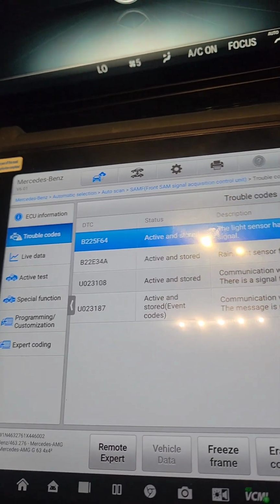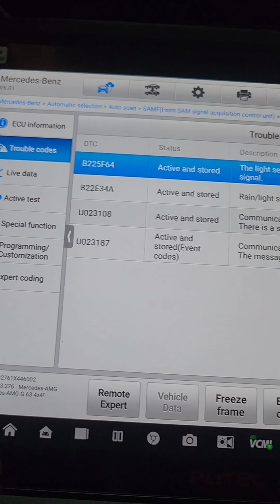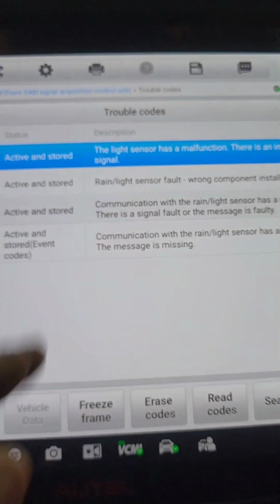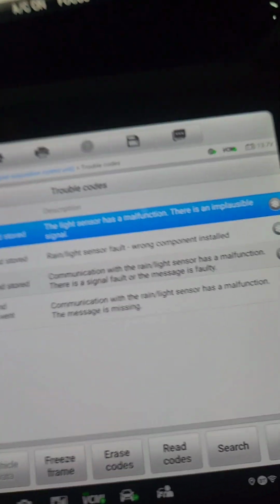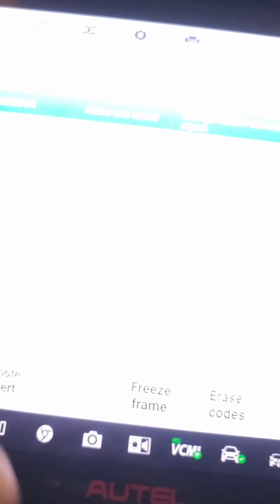let me turn off this light. You can see the fault code here: light sensor malfunction. It's showing because I removed this wire. Let me plug it back in. So this is the fault code that it is complaining about.